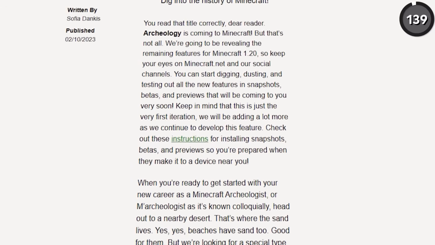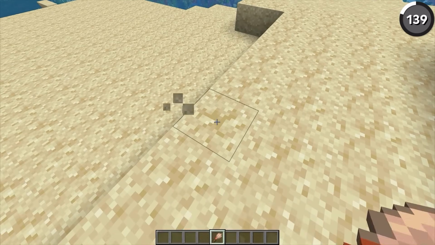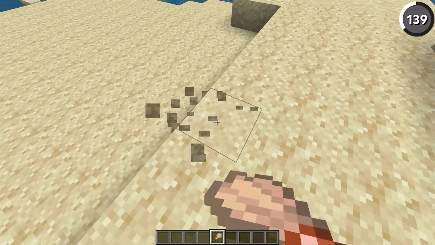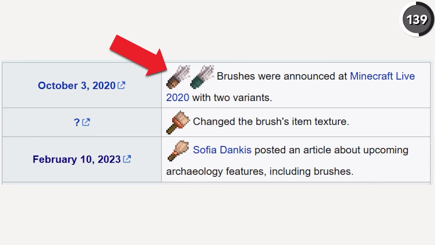Before archaeology got added in 1.20, it had been teased for 3 years prior to its initial release, and it looks like one of the things that Mojang couldn't decide on was how this brush was supposed to look, since it's had 3 different looks since it was initially released. This one with both a copper and an oxidized handle, this one that looked more like a paintbrush, and finally, the design that we've seen today.